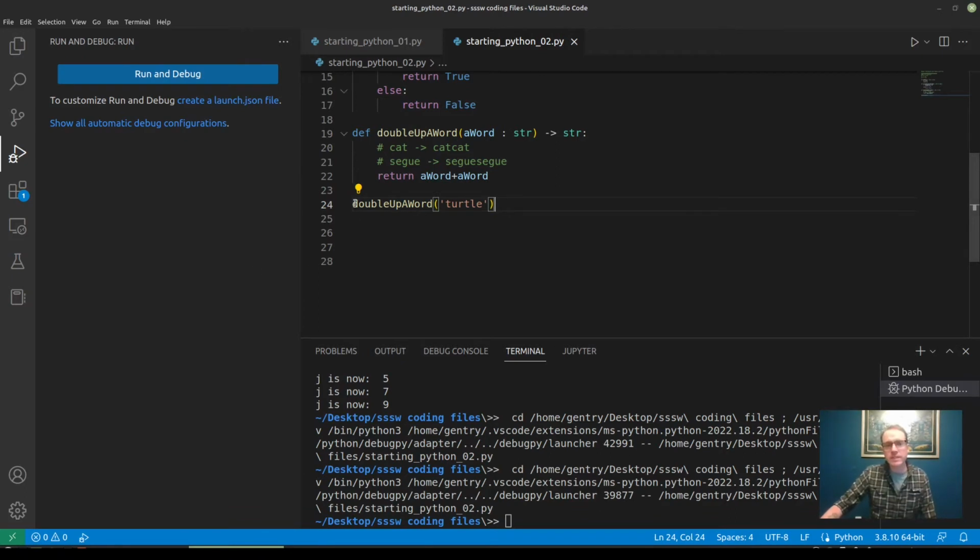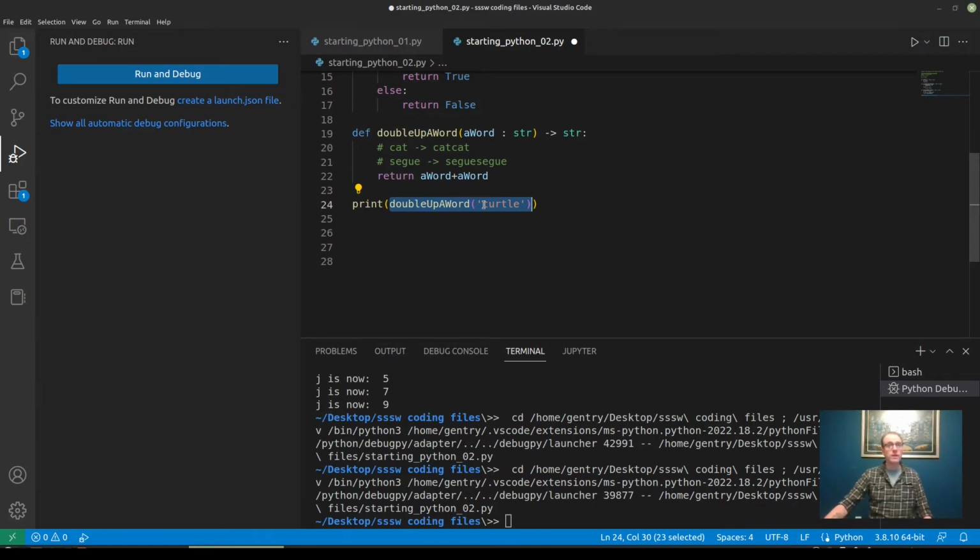So if I want to see the output of the double a word function, notice here that it's returning a string, but we're not using that string for output yet. So I'm going to pass the return value of that function to our print function. So the inner function call is going to be resolved first.